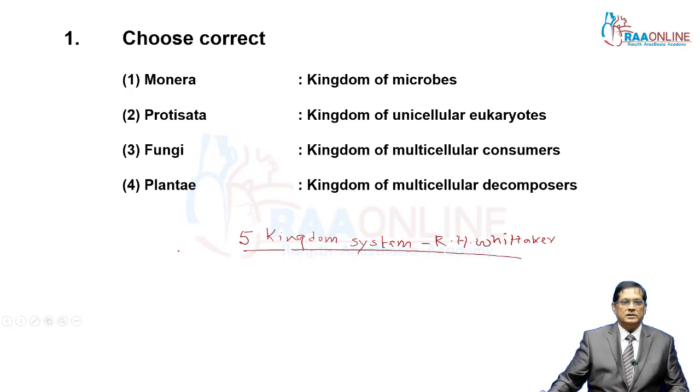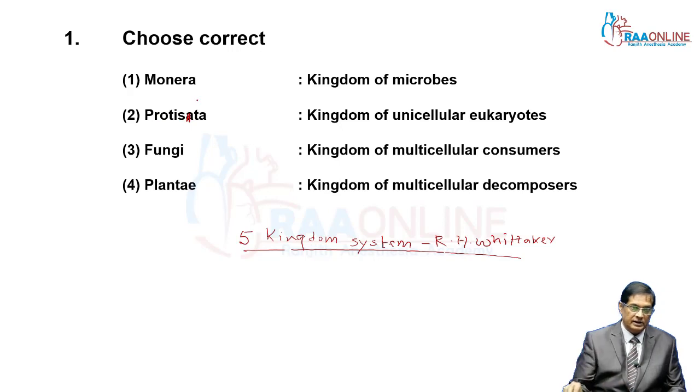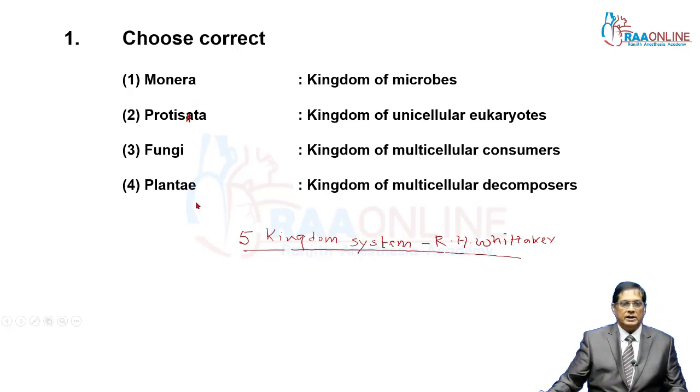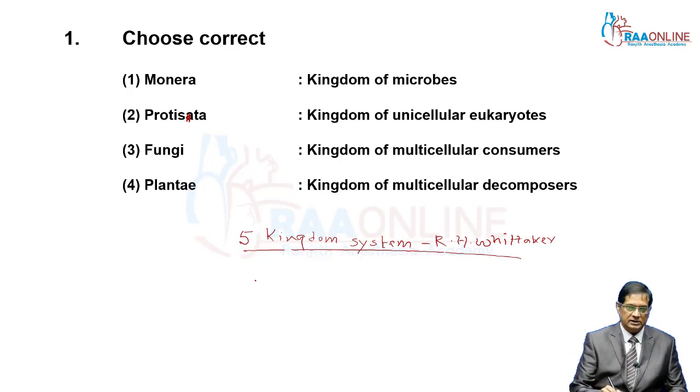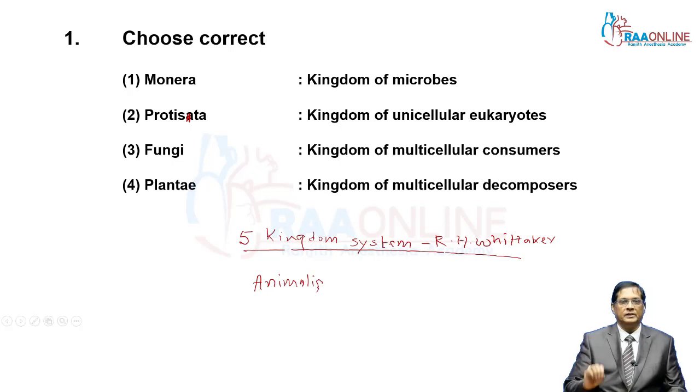And the above mentioned four kingdoms are: Monera, Protista, Fungi, Plantae, and one more is Animalia. The fifth kingdom which is not here in the display is Animalia.